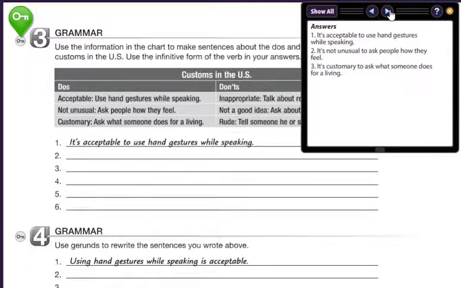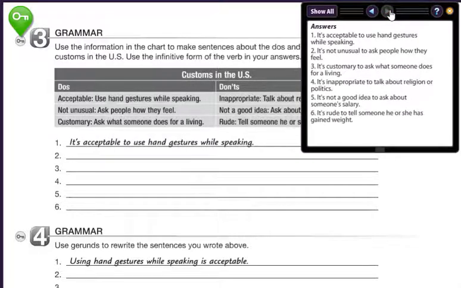It's customary to ask what someone does for a living. It's inappropriate to talk about religion or politics. It's not a good idea to ask about someone's salary. It's rude to tell someone he or she has gained weight.